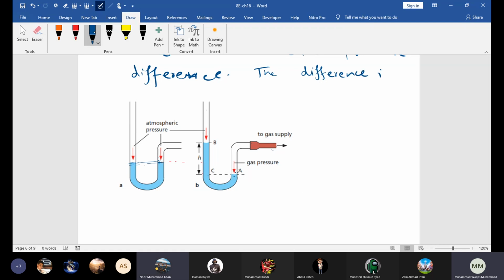So we take both lengths and then we subtract. The difference in pressure is measured by the height difference h. See this height difference h.